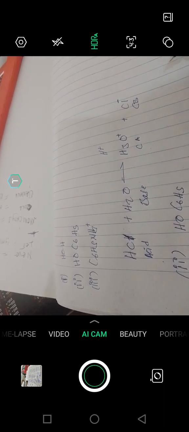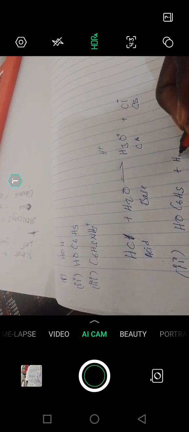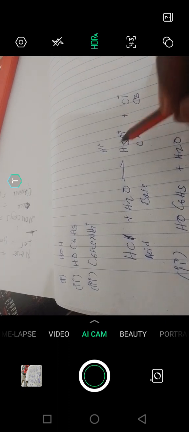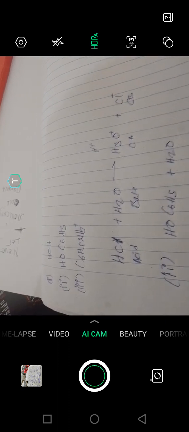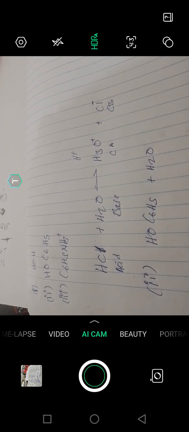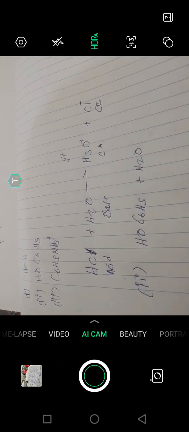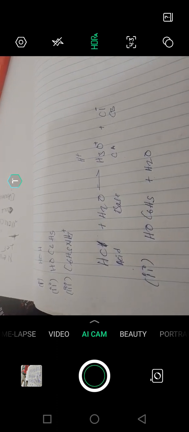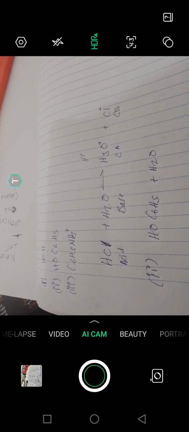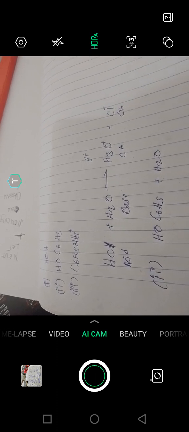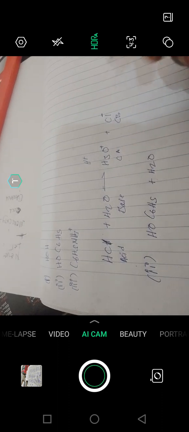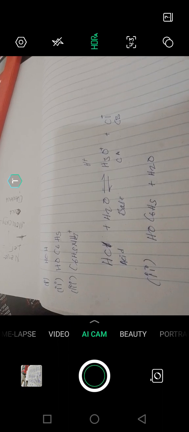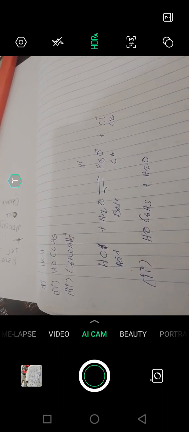HOC6H5. We write all of them as the acid plus H2O, to avoid all those kinds of inconveniences. Some of the general books, like general chemistry, do not consider whether it is spontaneous, non-spontaneous, or a reversible or dynamic equilibrium equation. They just indicate it in reversible form. They just put a reversible reaction. So we do this to avoid those inconveniences.